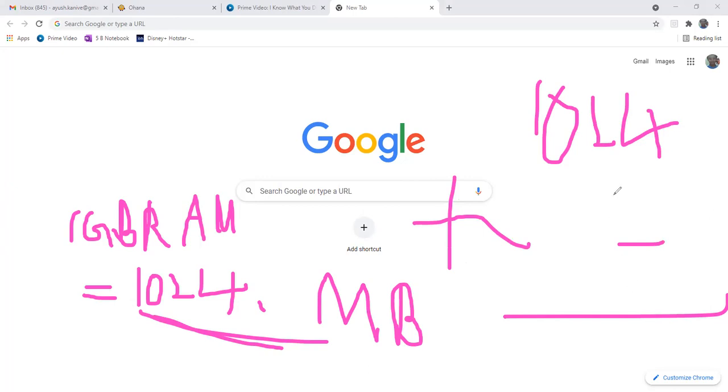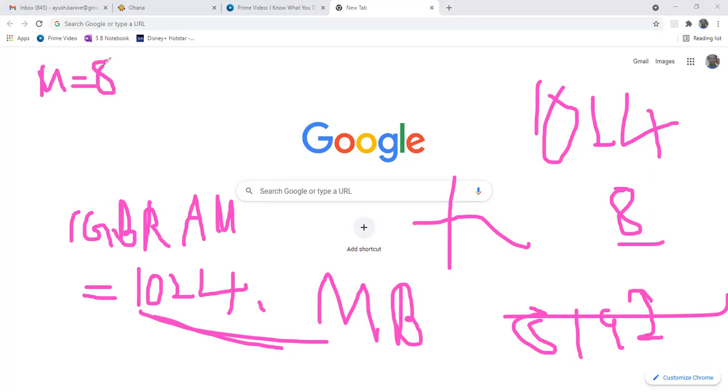So if I want 8, I put 8 GB RAM here. I get 8192. I get this, and then what I do is that I put the minimum. I can put 8172 or 8182.